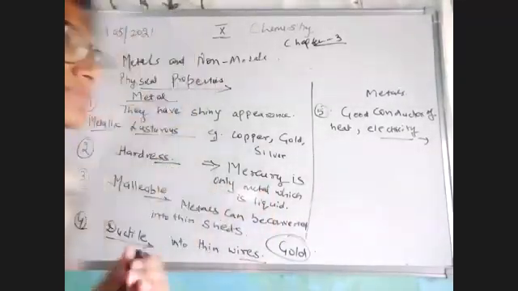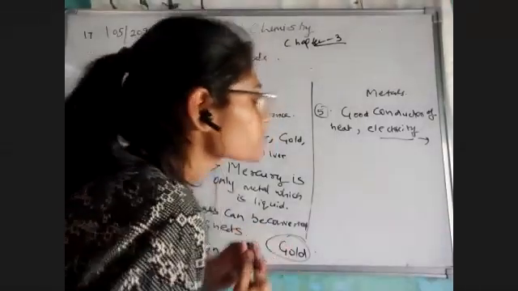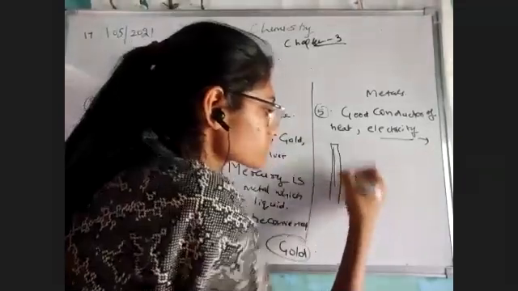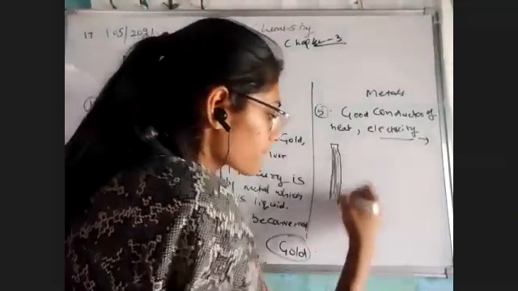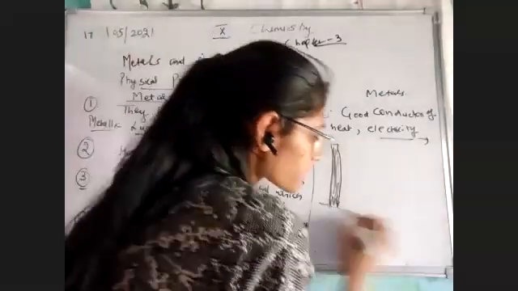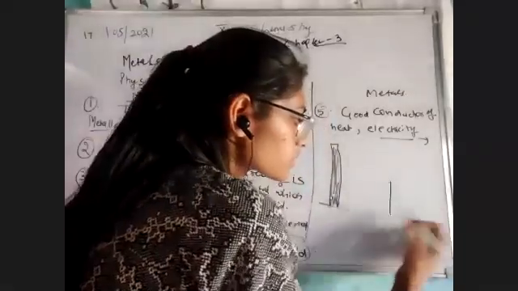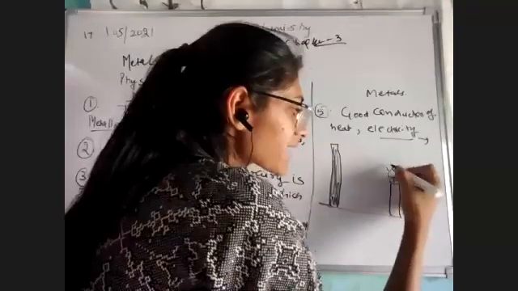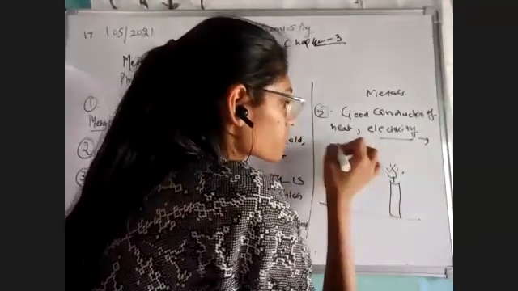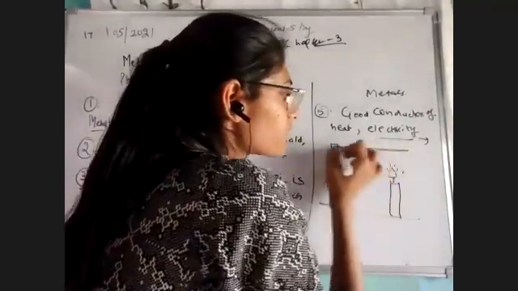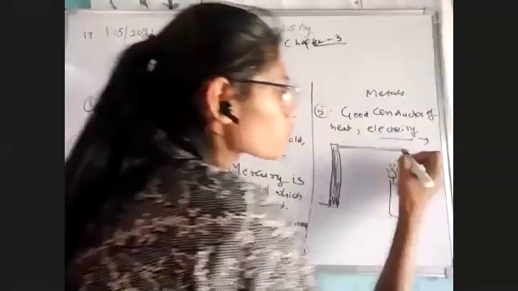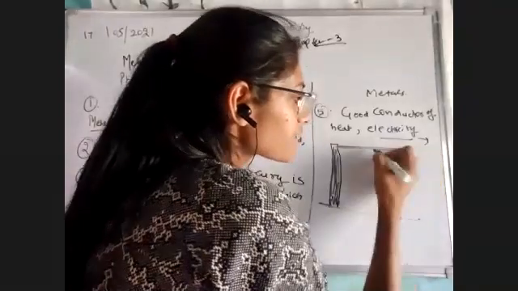Okay, let's see the first experiment. Suppose I have a stand and I have put a candle, a burning candle quite obviously, and with this stand I have fixed a metallic wire. हमारे पास एक metallic wire है और we have fixed different nails over it.